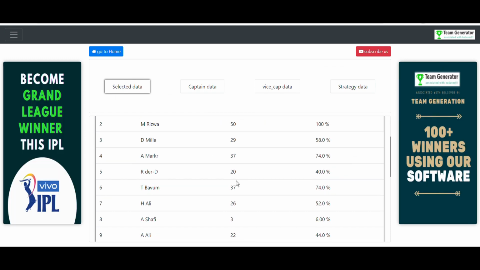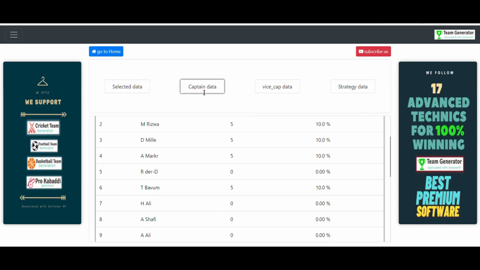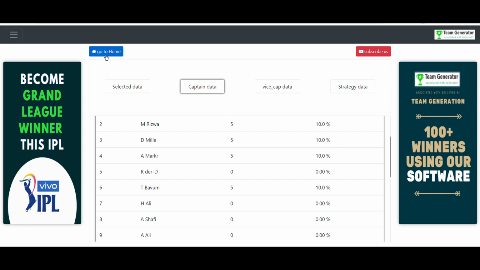You can see the analytics option. Analytics is also there. That means how many times a certain player was selected out of those 50 teams, how many times a certain player became a captain out of those 50 teams, and how many times a player was selected as a vice captain out of those 50 teams. All the data is displayed here, and strategies, everything is also displayed here.